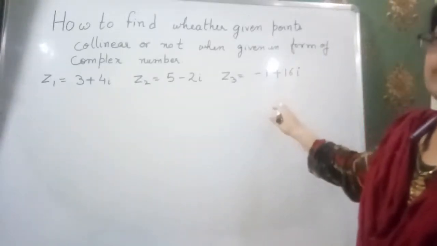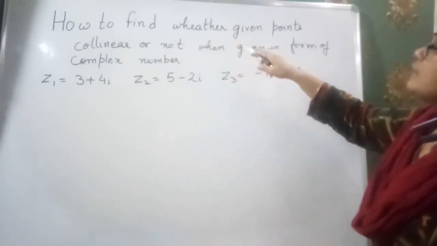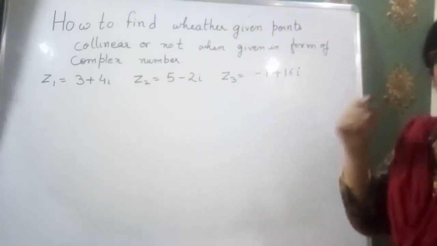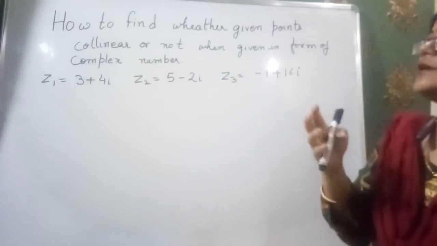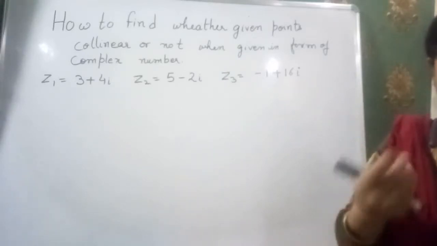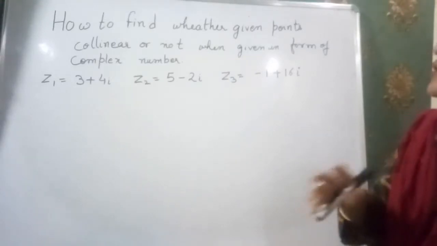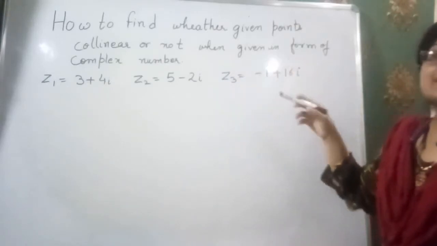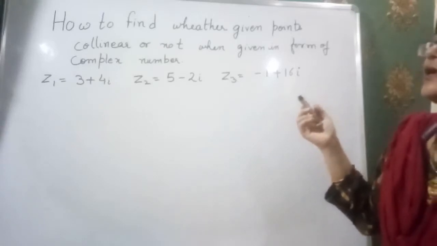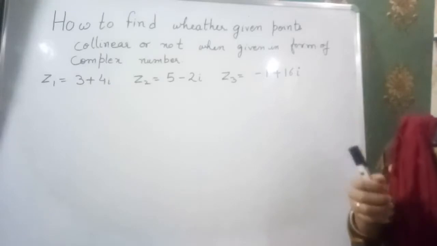Now just see question number 1. We have the question in this way: how to find whether the given points are collinear or not. We generally know how we find out collinearity. We can either take out the slope of the points or use the determinant form. But when the points are given in the form of complex numbers, then how do we proceed? I want to tell you that it is very easy. We proceed in the same way as we proceeded earlier.